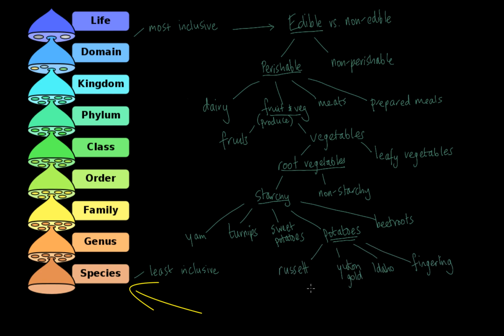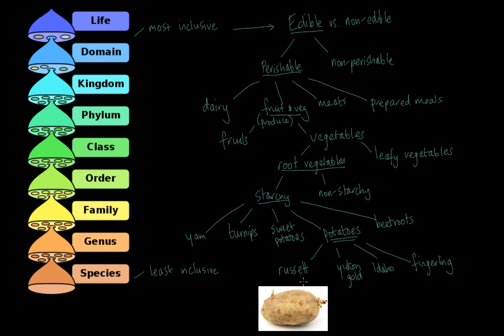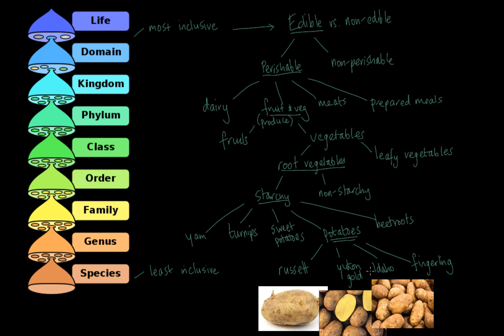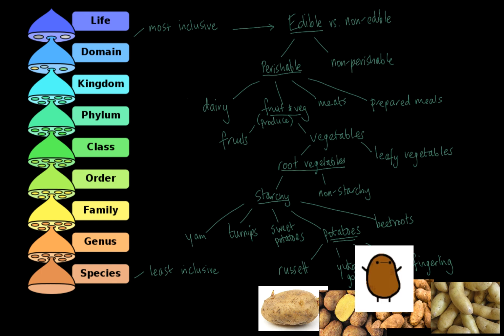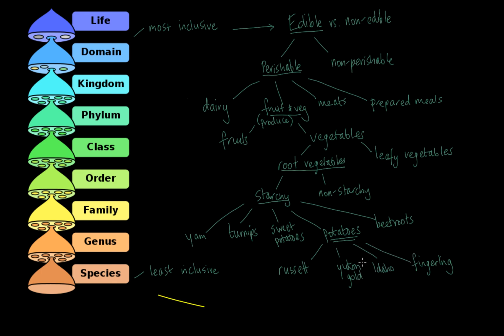All right, I'm no potato expert, but here are some types of potatoes. Russet potatoes, Yukon Gold, Idaho, fingerling potatoes. I think I grew some like purple potatoes once. So these are all species of potato, variety of potato.